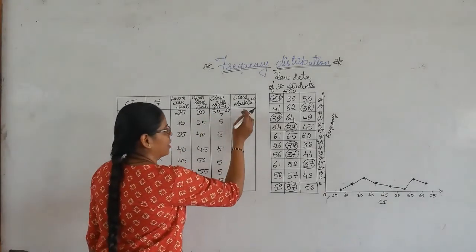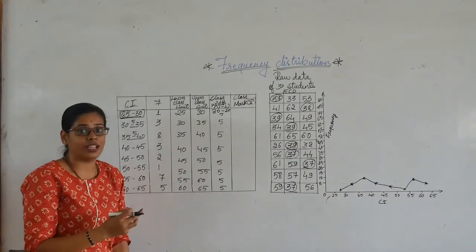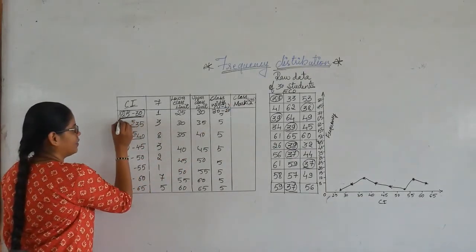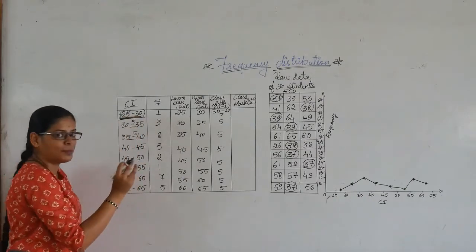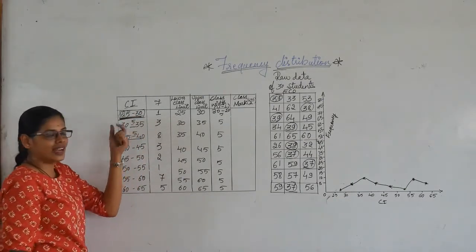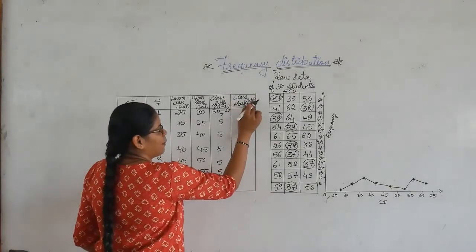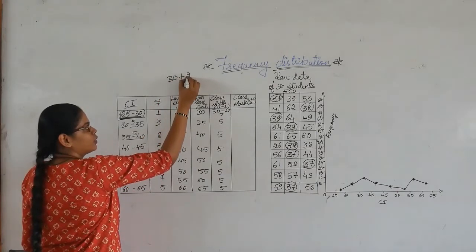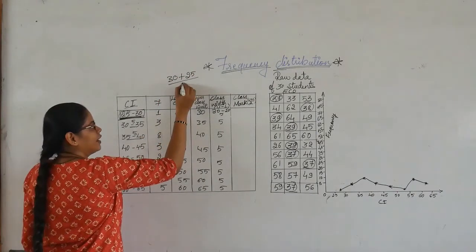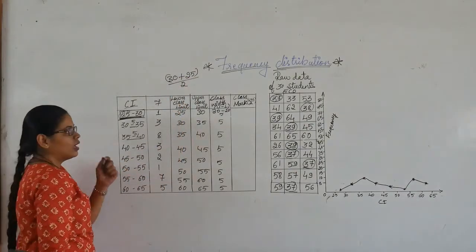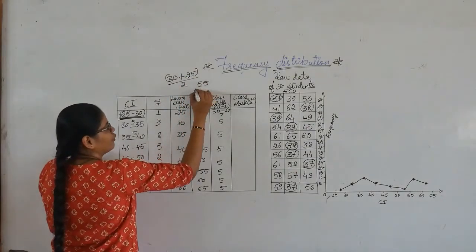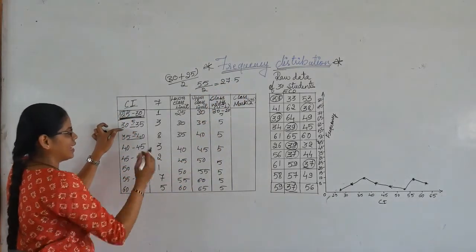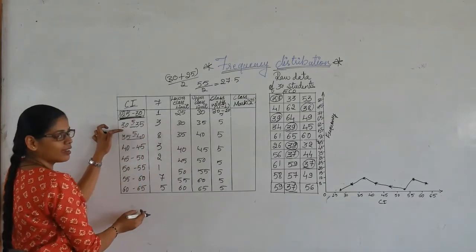Then what is this class mark? We also call it the midpoint of the class interval. Midpoint is nothing but the middle of this class interval. To find it, we calculate the upper class limit, which is 30, plus the lower class limit, which is 25, then divide by 2. So 55 divided by 2 becomes 27.5. The same calculation goes for every class interval.